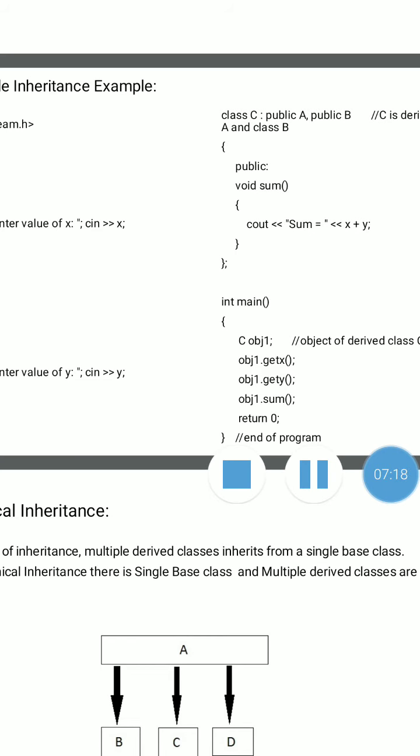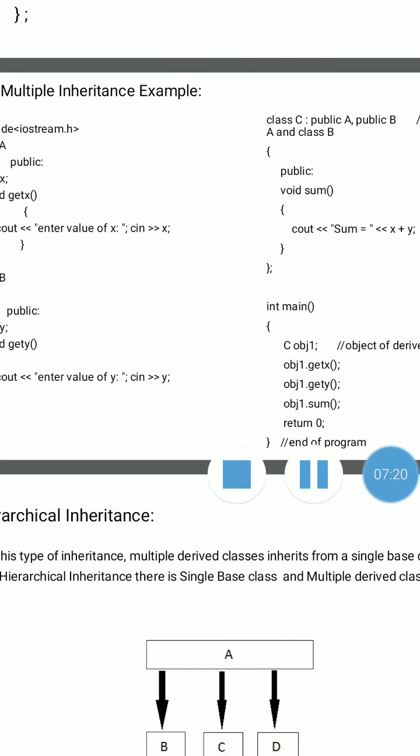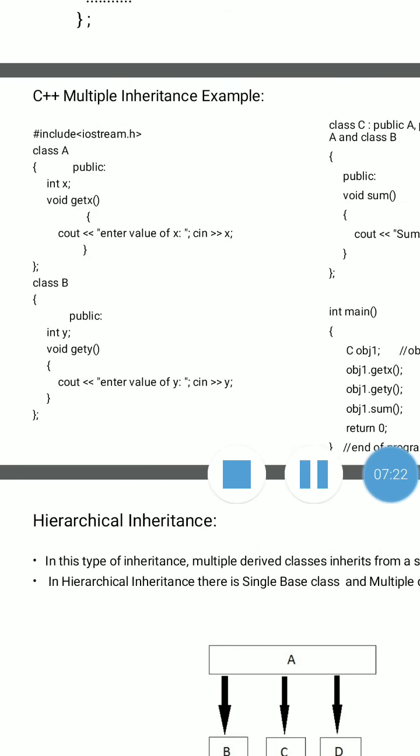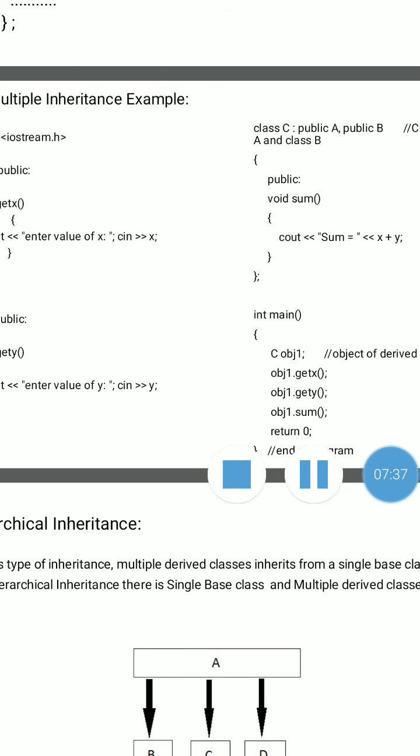Here we perform the inheritance. Inherit means the properties of base class A, that is, data members or member functions. Here we use class A's property, data member X, and class B's property, data member Y, in derived class C to perform the addition. Means here we perform the inheritance, using the properties of both base classes.